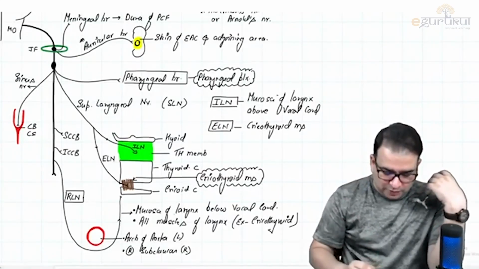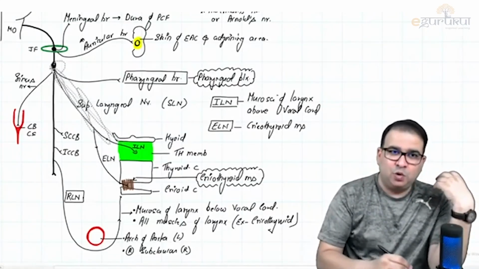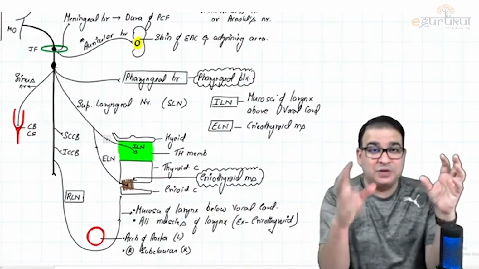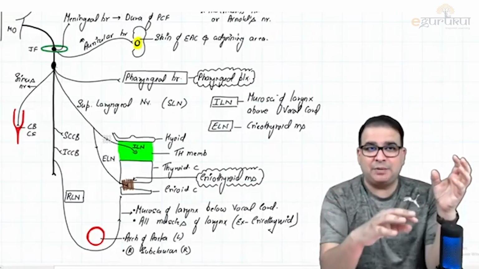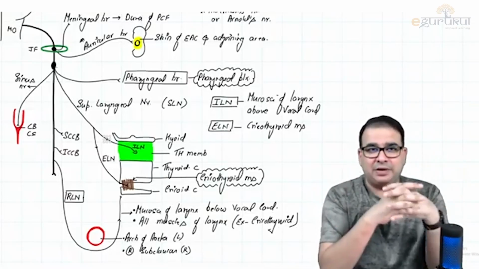Sensation from the mucosa above the vocal cord, and below the vocal cord, will be coming from all these nerves from below here. Their cell body is present here. So the inferior ganglion is basically the visceral ganglion. GVA and SVA type of sensation will come here. And the superior ganglion is GSA, general somatic afferent.